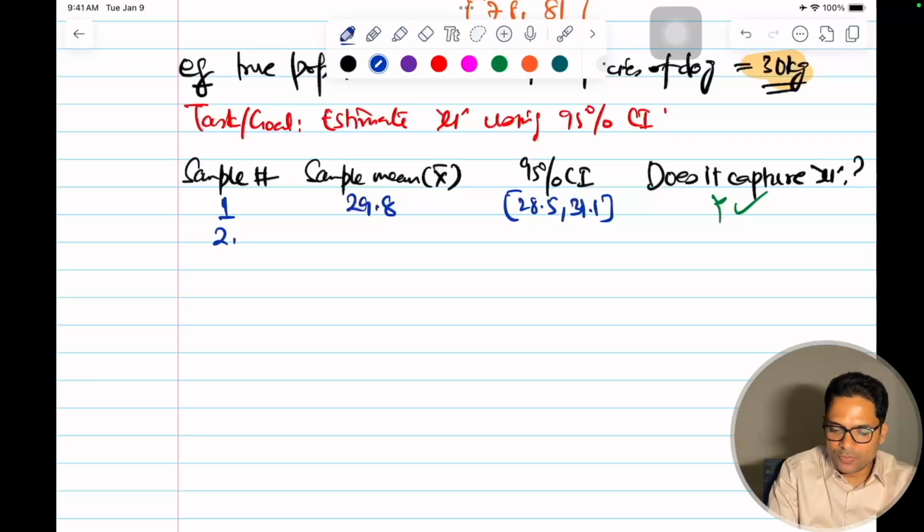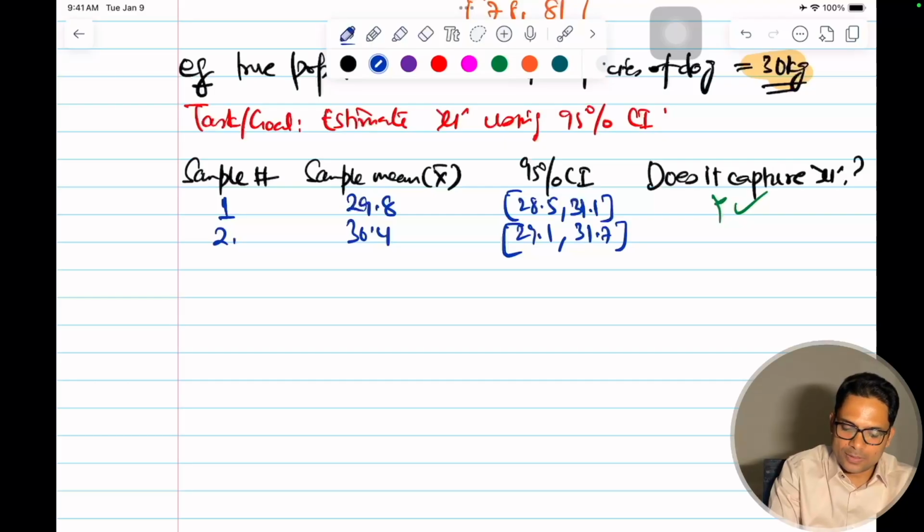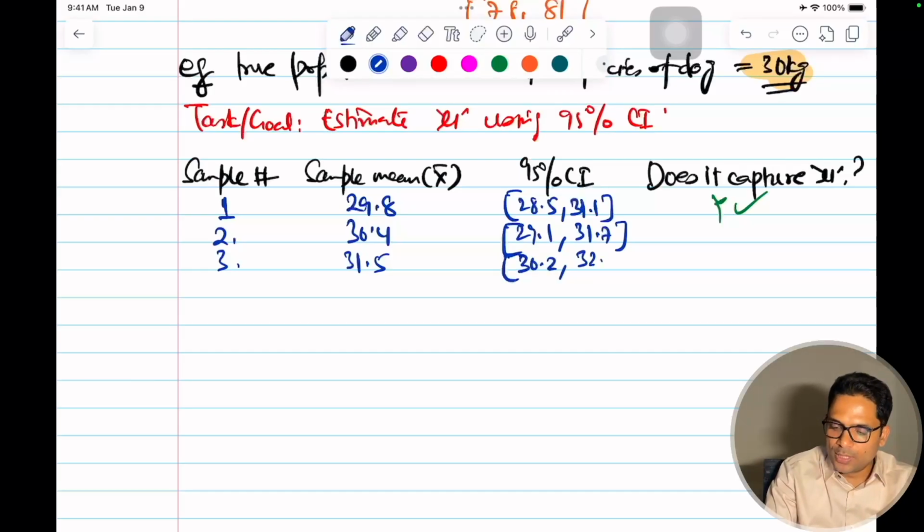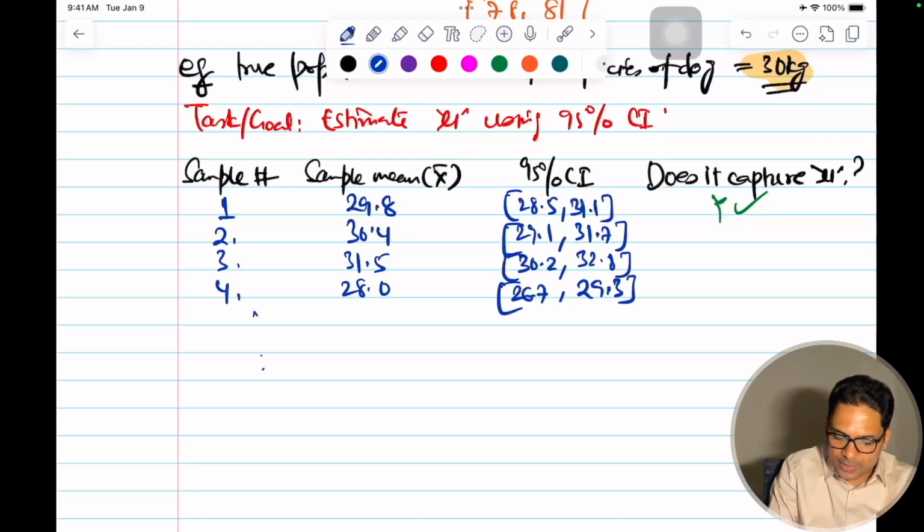The second one is 30.4, and the confidence interval here is 29.1 to 31.7. This is 95% confidence. The third one is 31.5, where the interval is 30.2 to 32.8. Then there's a fourth one, which is 28 kg, on the lower end, that is 26.7 to 29.3, and so on, like this till 100.